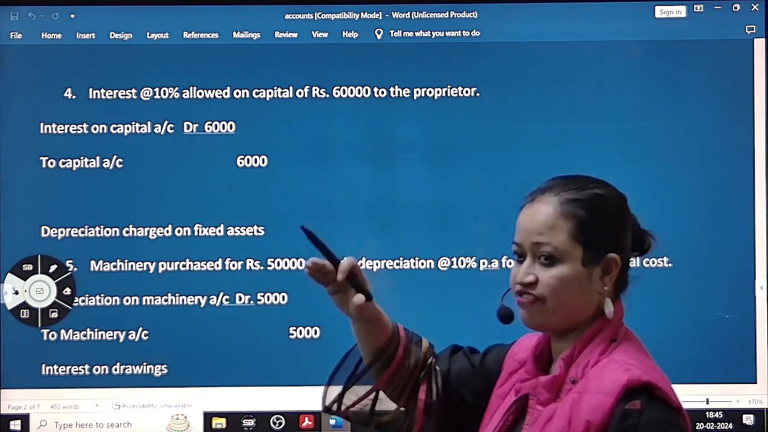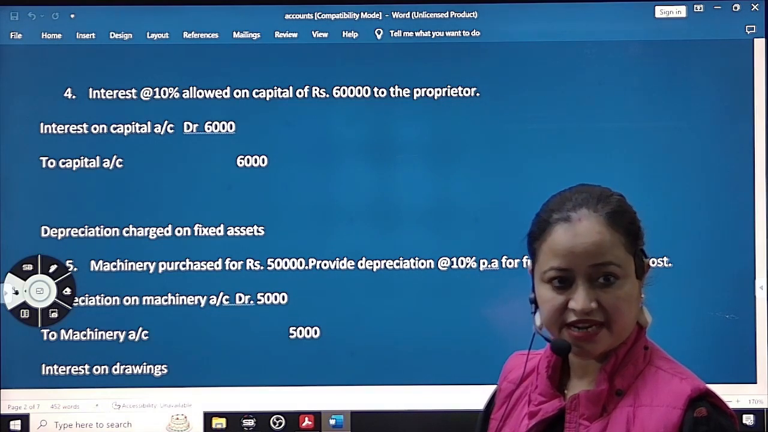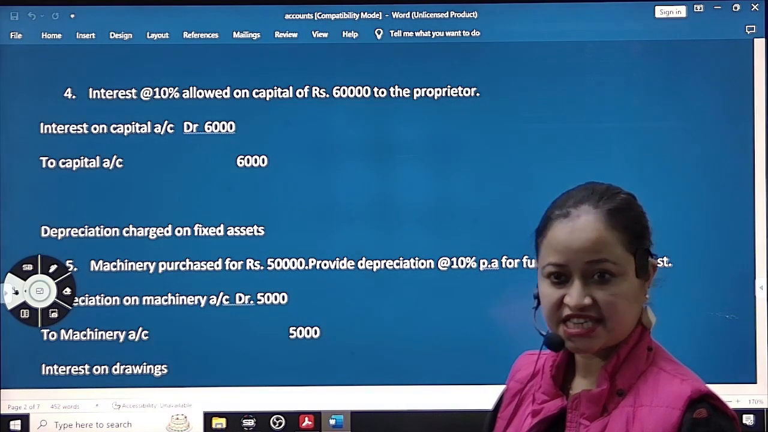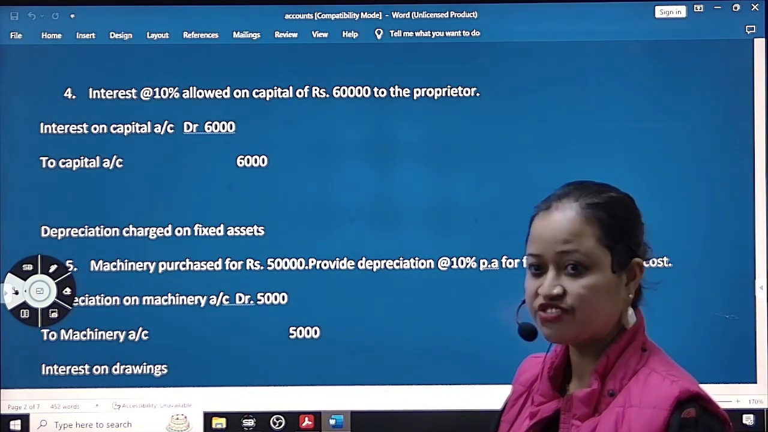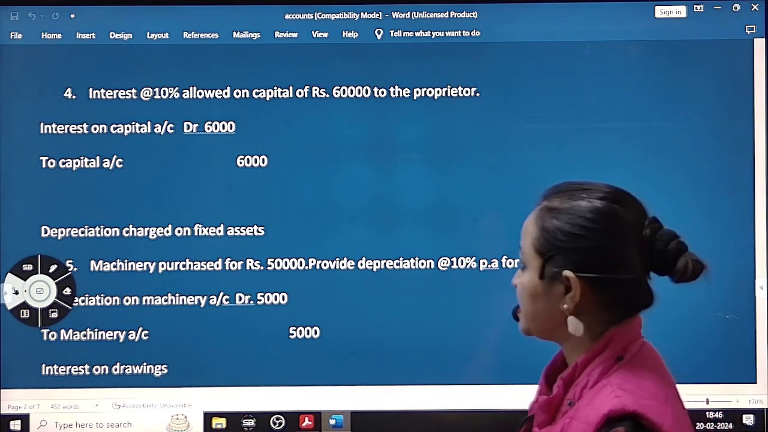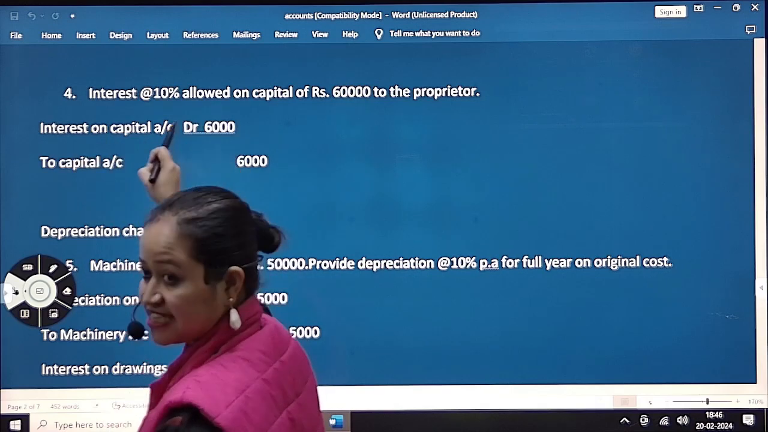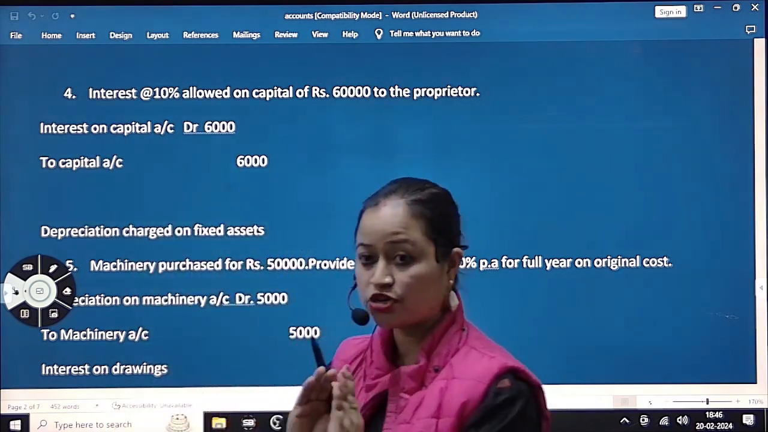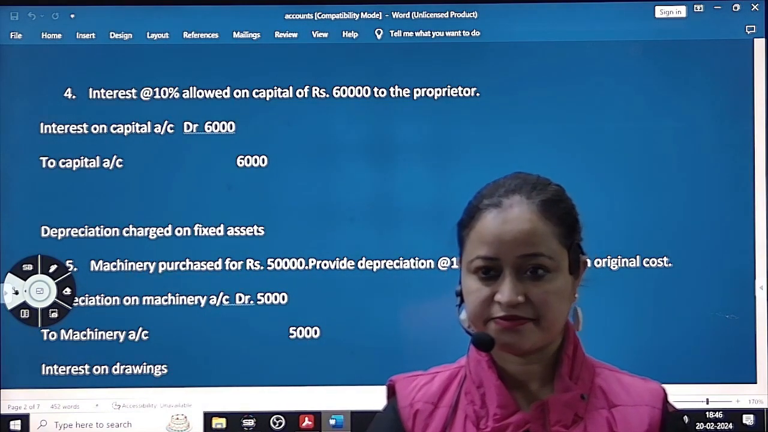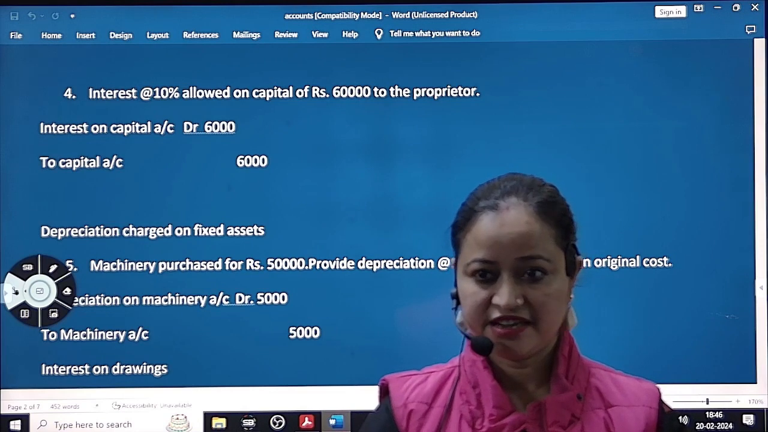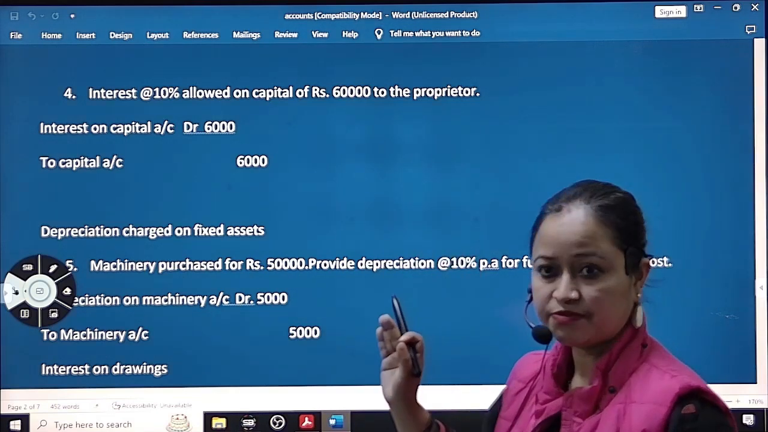Like from the firm, interest is going, so that will be on the debit side. So that's an expense. The proprietor will get interest on his capital. So the journal entry is interest on capital account debit to capital account. See, money is not going anywhere. On capital, interest is given. So interest on capital account debit 6,000 to capital account 6,000.